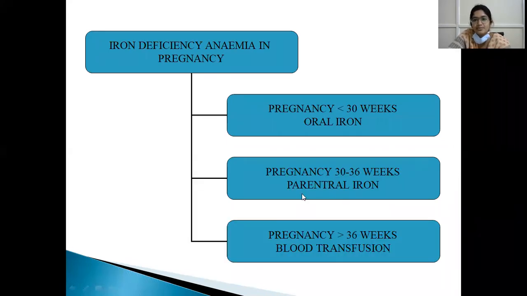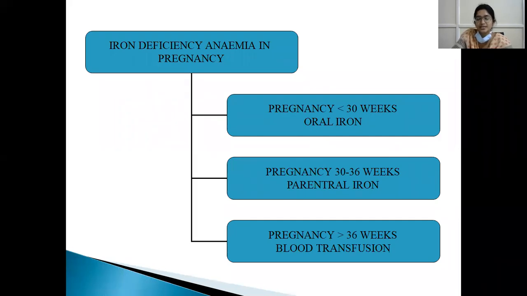Iron deficiency anemia in pregnancy. How do we manage iron deficiency anemia? If the pregnancy is less than 30 weeks or 32 weeks, and the patient is compliant to iron and improvement could be seen, then we will give oral iron. What are the oral iron forms available? Ferrous sulfate, succinate and gluconate are available.